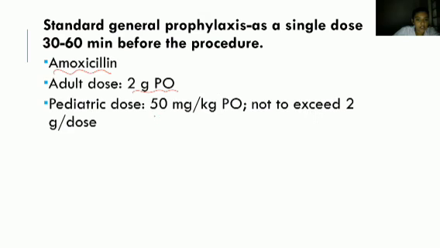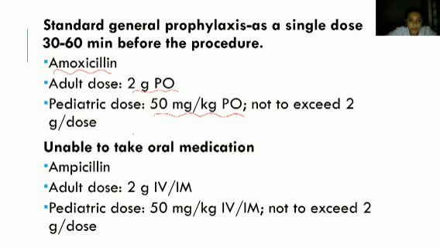Pediatric dose is 50 mg per kg per oral, not to exceed 2 gram per dose. So it is 50 mg per kg per oral in pediatric dose, and the adult dose is 2 gram per oral. So amoxicillin will be given as a single dose 30 to 60 minutes before the particular procedure.